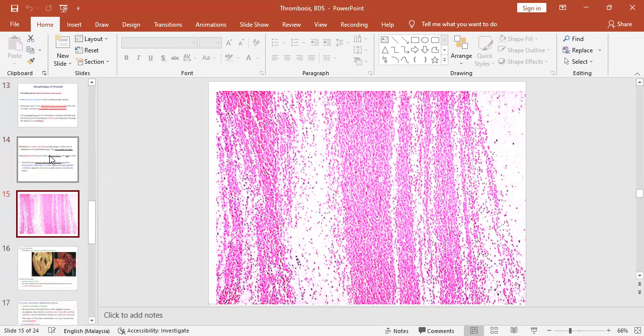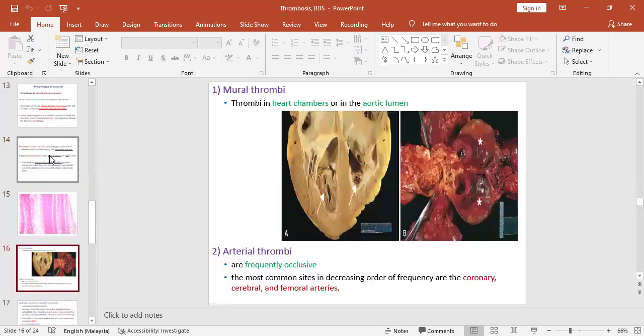The dark areas contain RBC, and the light areas contain platelets and fibrin. The picture is showing the presence of a mural thrombus. A mural thrombus can develop inside the chambers of the heart, or it can form inside a large blood vessel.